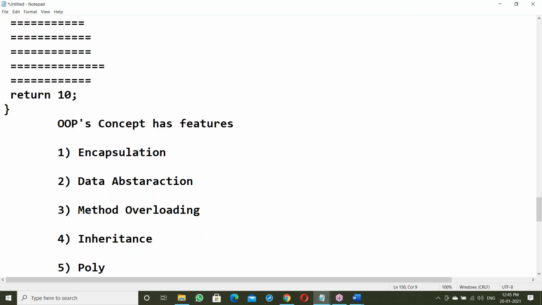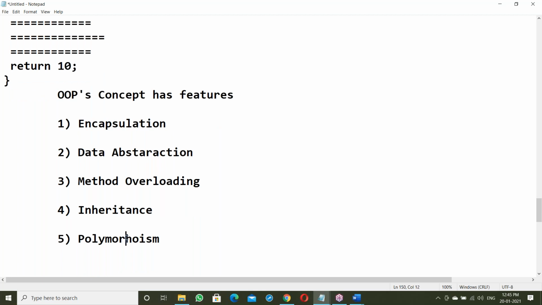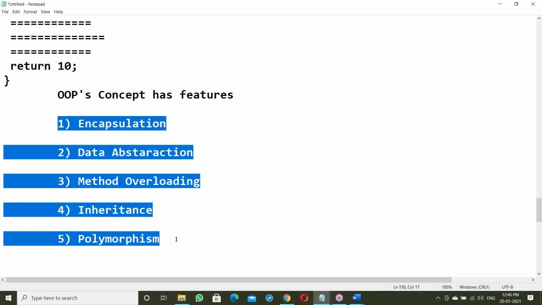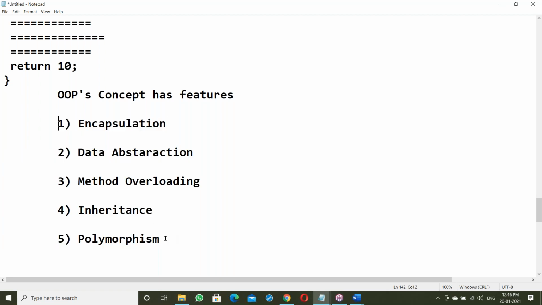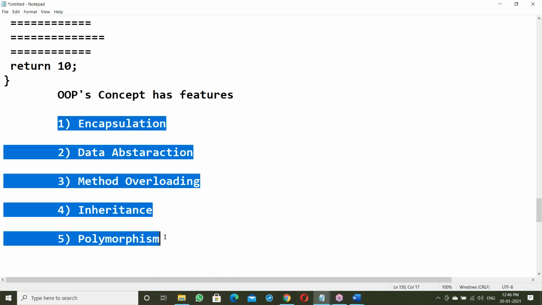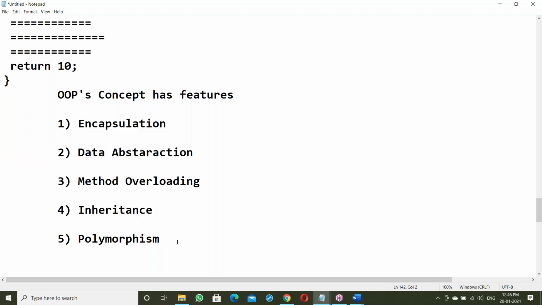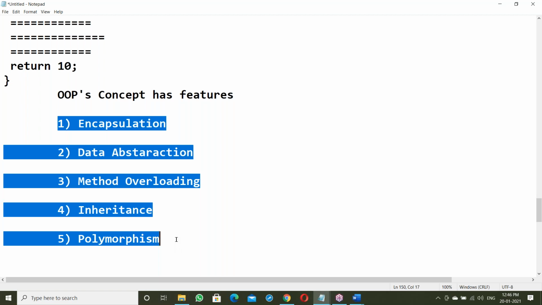More about the OOPS concept we'll discuss later. These are the main features of the OOPS concept. OOP has around 10 features. Out of these, these are the powerful features.